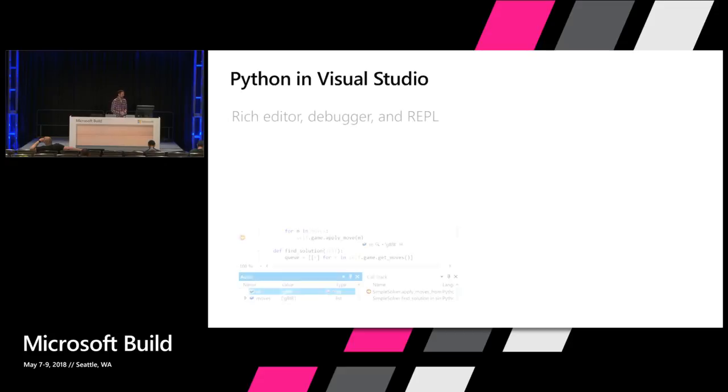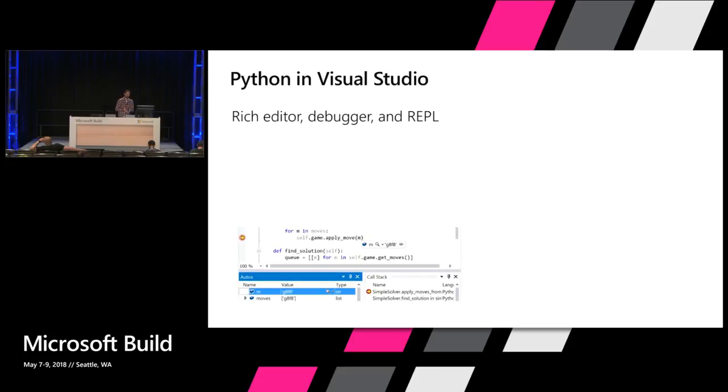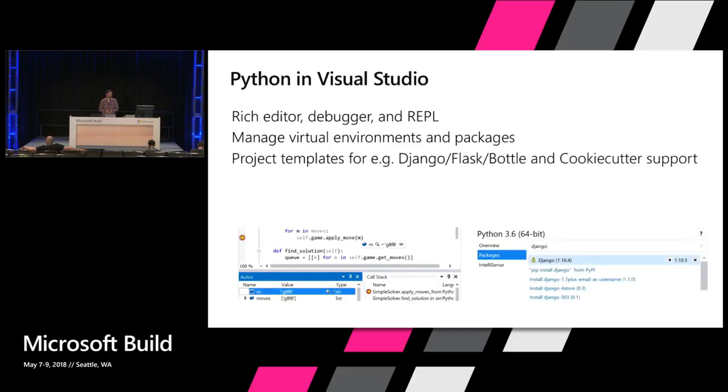So Python and Visual Studio, it's a fully featured IDE. It's got a rich editor, IntelliSense, debugger. It's got an interactive window. We have support for Anaconda, IPython in there. And you can actually use the Visual Studio installer itself to install Python and Anaconda and the different versions of Visual Studio. Because it's a fully featured IDE, you don't need all the command line things that I just did to do all the activities, for example, like managing virtual environments and packages. We've got a package manager window built in there. You can create new virtual environments. You can graphically install the packages that you want and switch between them.